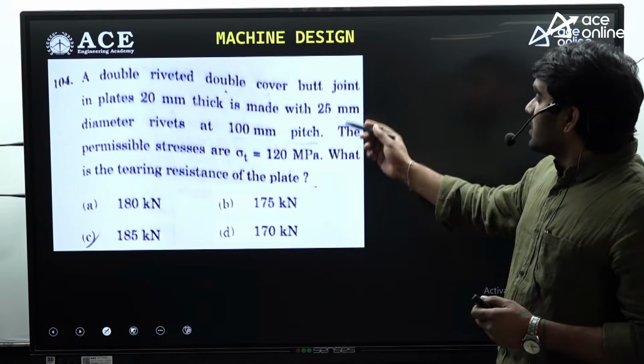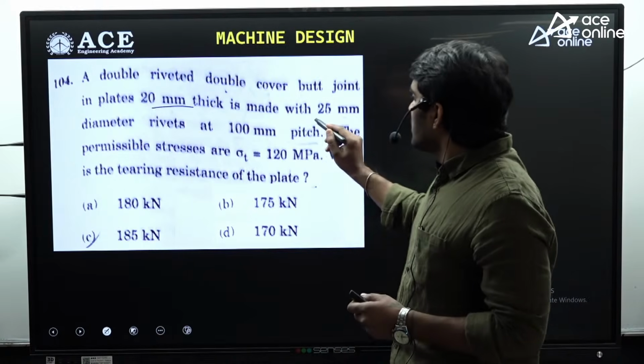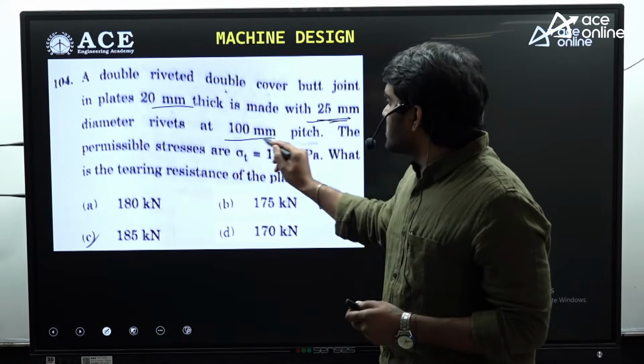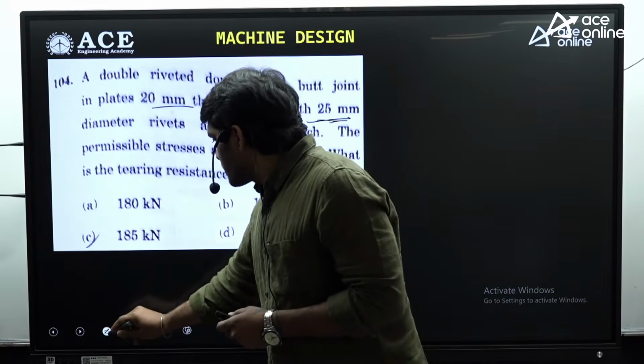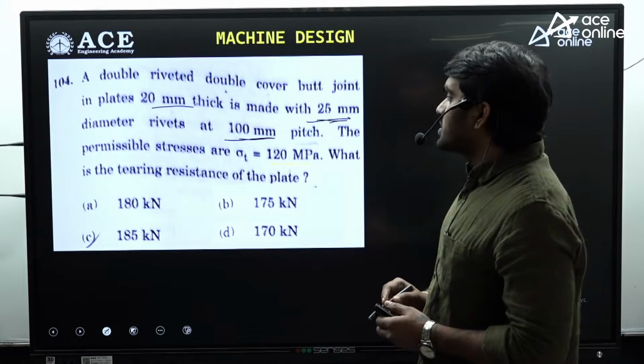A double riveted, double cover butt joint. Here he has given the thickness as 20 mm, diameter as 25 mm and pitch as 100 mm. The permissible stress in tension is given as 120 megapascal. What is the tearing resistance?